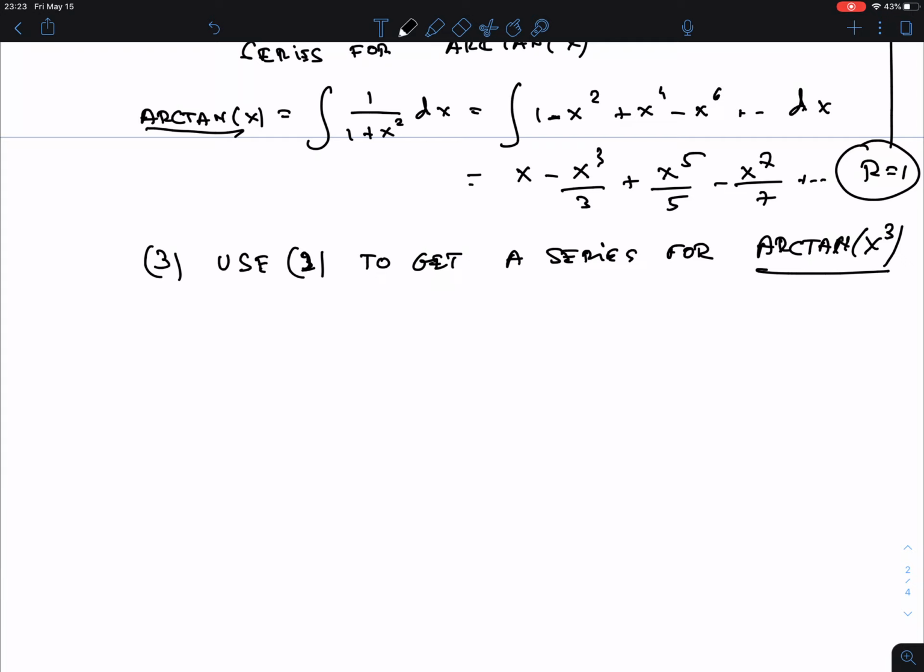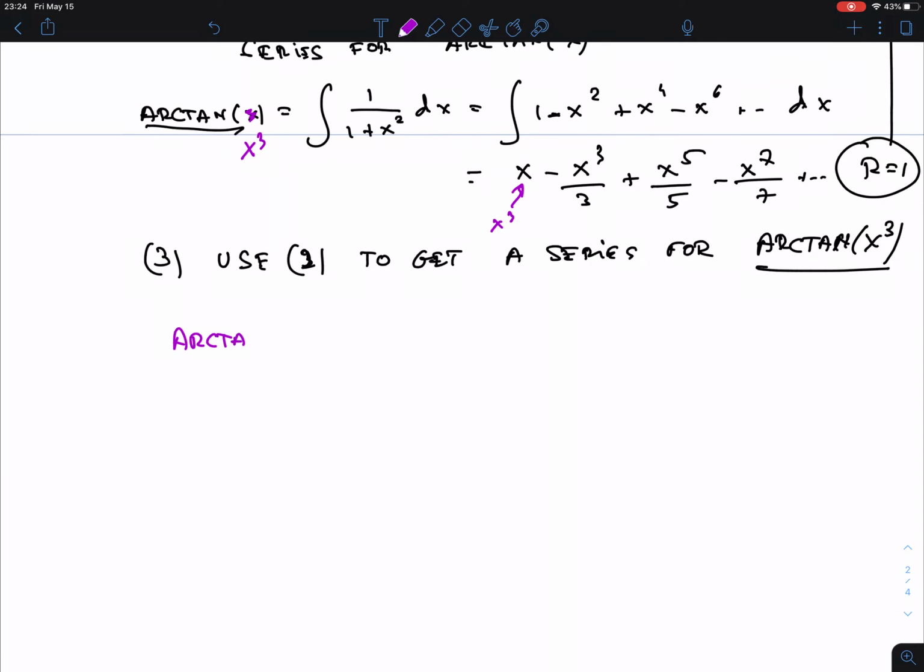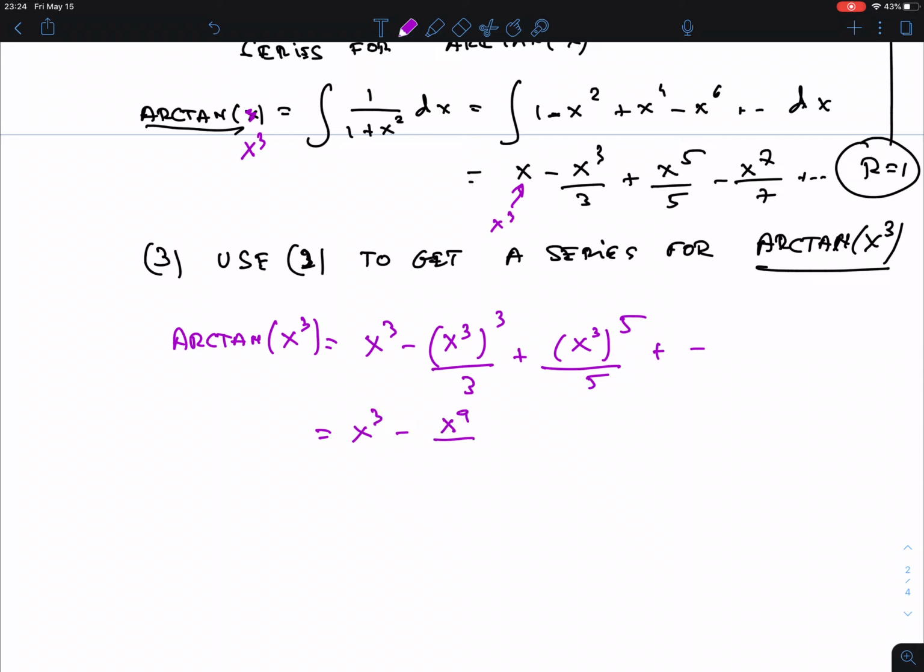So that means I'm going to replace, again, let's do this in purple here. So this x here will become x cubed, and then this x's will become all x cubes, right? I'm going to write it here. Arctangent x cubed is x cubed minus x cubed to the power 3 over 3, plus x cubed to the power 5 over 5. Take your time to work this out. I'm going to stop with these three terms because we said three terms, right? What is this? Well, that's x cubed minus x to the 9th over 3 plus x to the 15th over 5. Multiplying exponents, right? Not x to the 8th, the last one.